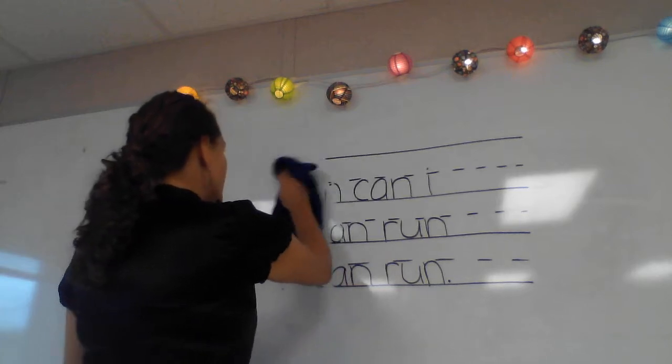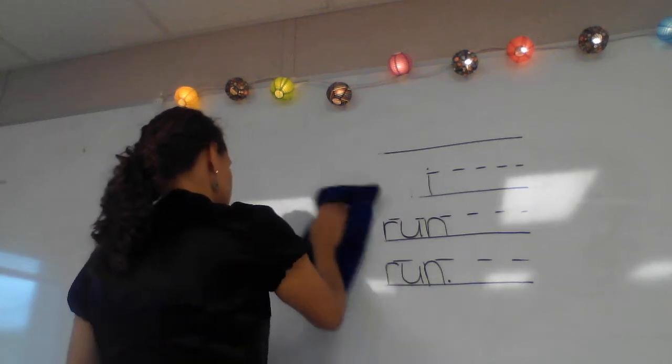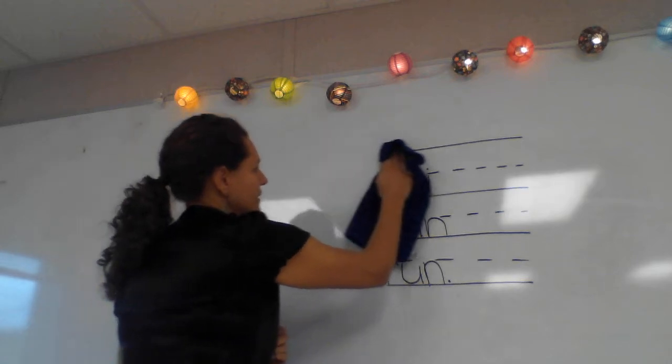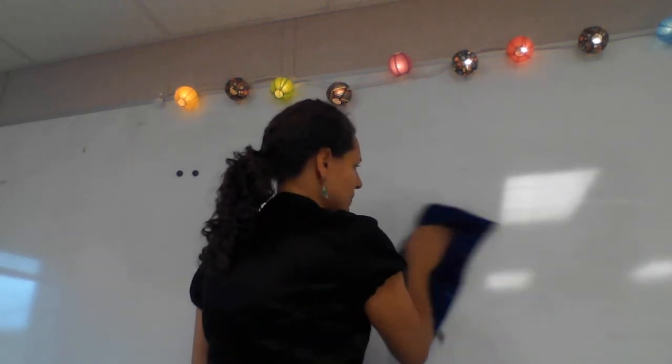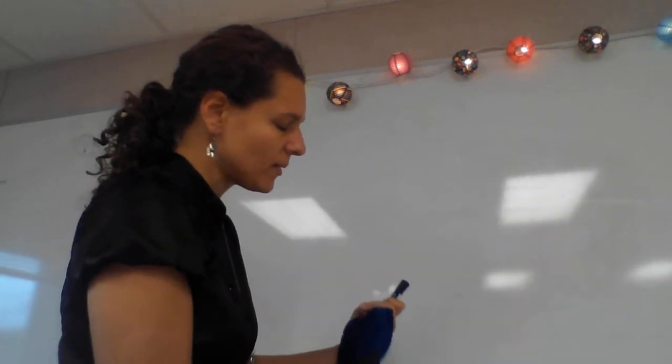All right, so I'm going to give you, let's see, this sentence to write, which I know is not as challenging, but it'll give you an opportunity to really make sure you check it and make it beautiful. All right, so the sentence is I can run. So don't start writing yet. Remember, we want to make sure it's in our head before we start writing. So I can run. You can make a picture of that if that helps you.